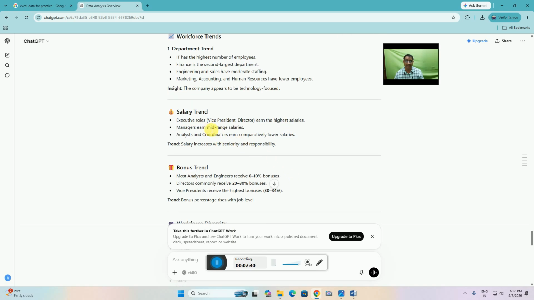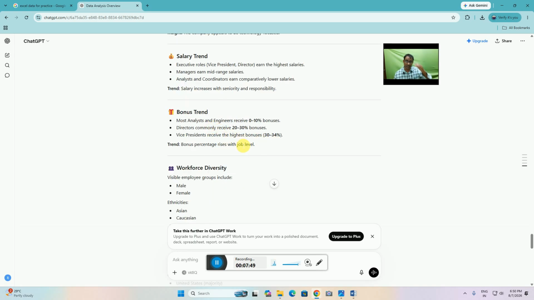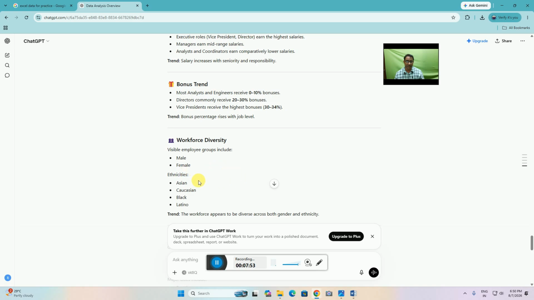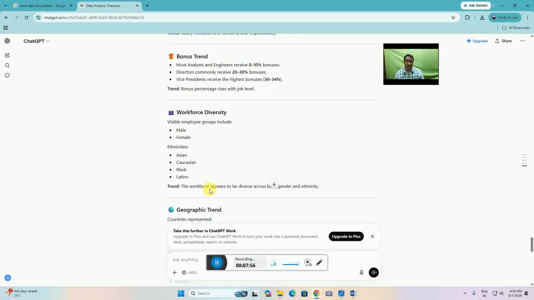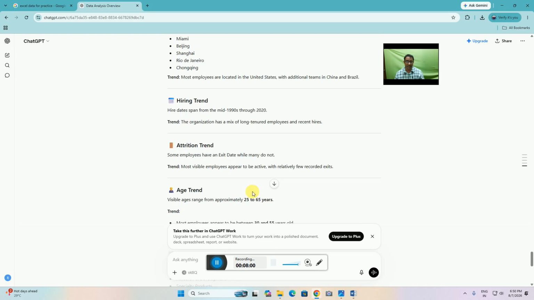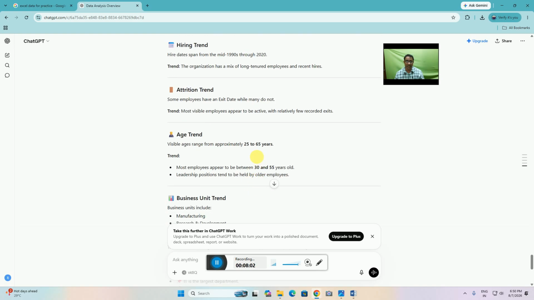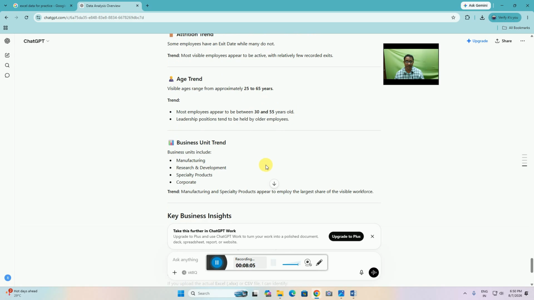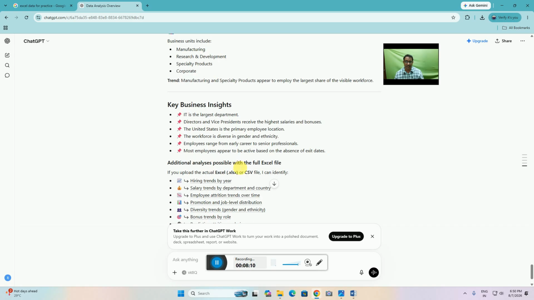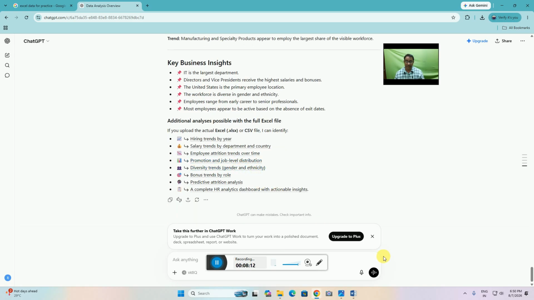Salary trending: executive roles such as vice president and director, then manager roles with mid-range salaries, and analyst and coordinator roles. This way, the bonus trend and workforce diversity: male and female, ethnicity Asian, Caucasian, blank. The geographic areas: United States, China, Brazil. The age trend is 25 to 65. The business units: manufacturing, research and development, specialty products. This way, analyzing and trending the data.